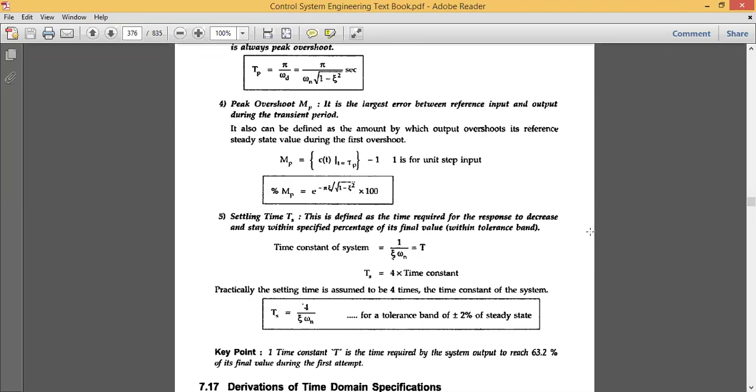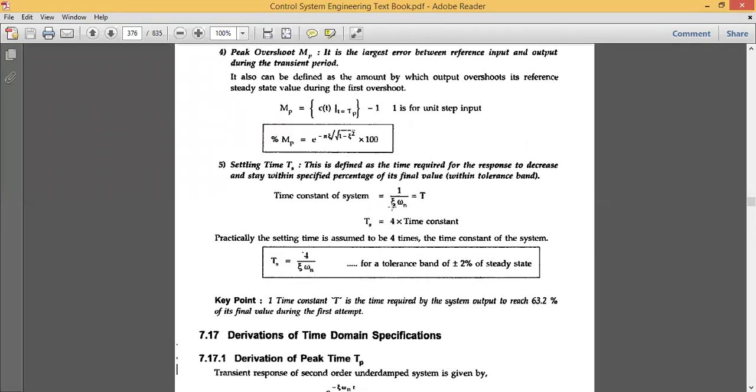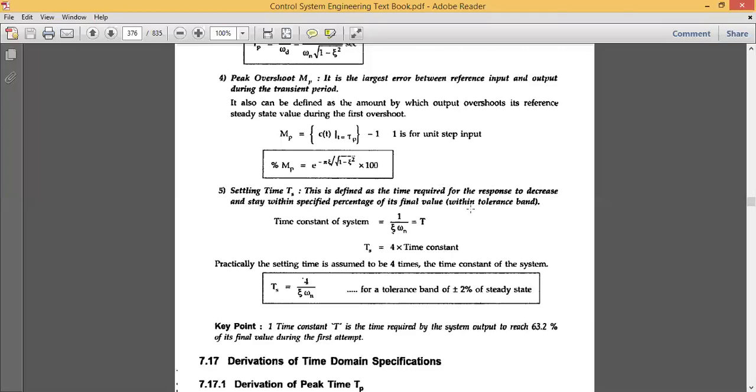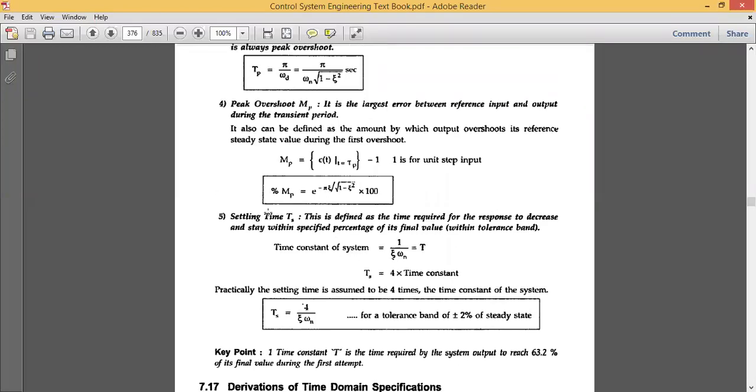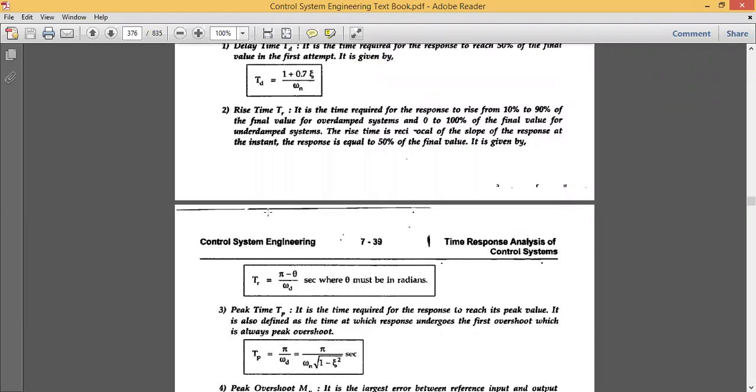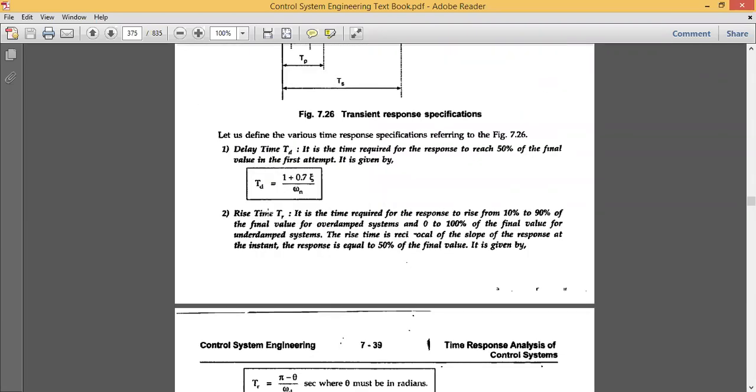If the signal is lying within that particular percentage, then we call it the settling time, denoted by TS and given by the formula 1 divided by zeta into omega n, which is equal to T, but TS is equal to 4 into the time constant. Therefore, TS is defined as 4 divided by zeta into omega n. So in these concepts, all five points like the peak overshoot, settling time and peak time are the formulas which can be applied for the given problems.